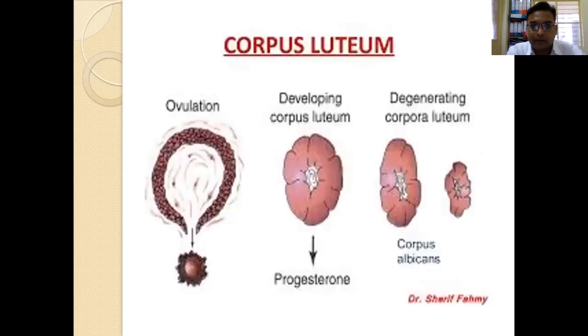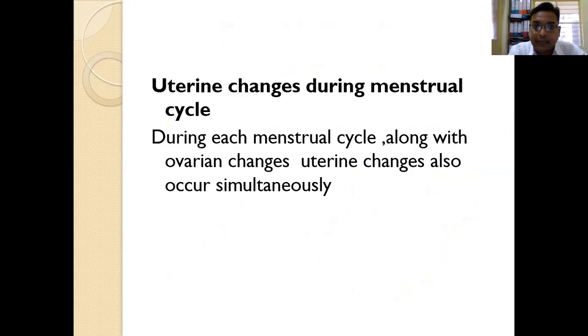So this diagram is showing how the Graafian follicle ruptures on the 14th day and the ovum is released from the Graafian follicle. The cavity gets filled with the yellow body, first with the blood called the corpus haemorrhagicum, then the corpus luteum, and then the corpus menstrualis, and finally that corpus menstrualis will degenerate to form the corpus albicans. So this diagram is showing the luteal phase. This is how we have studied the follicular phase and luteal phase.